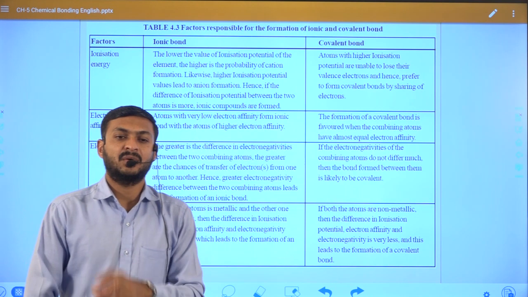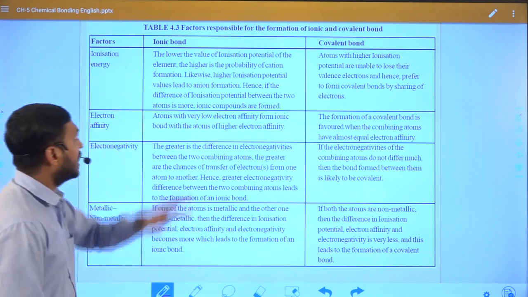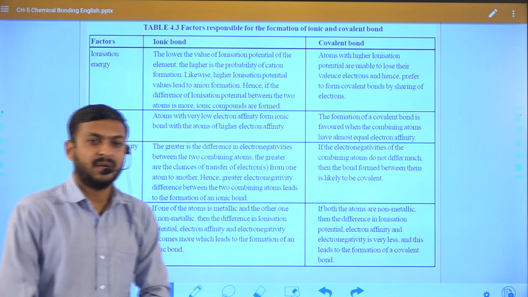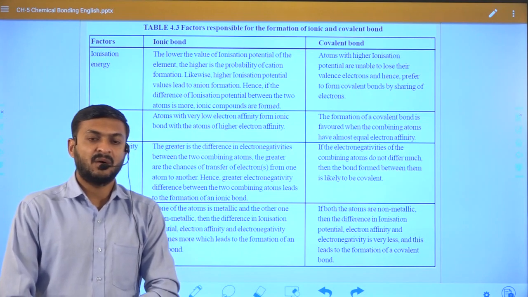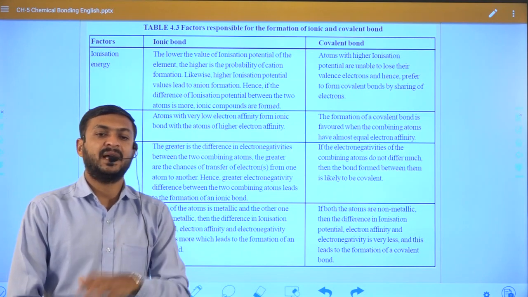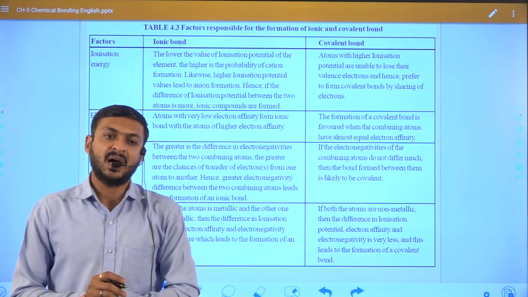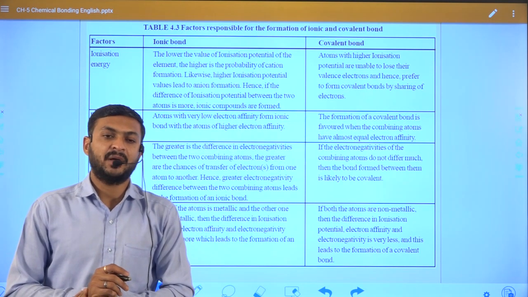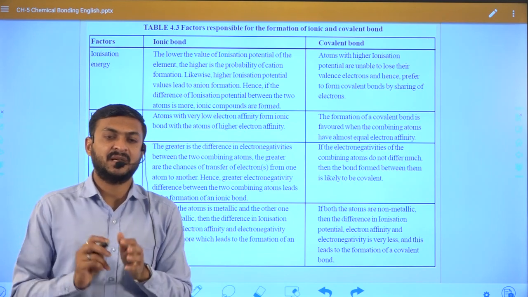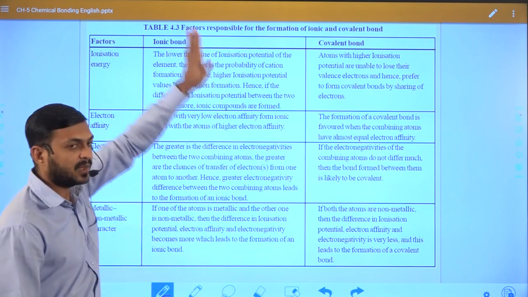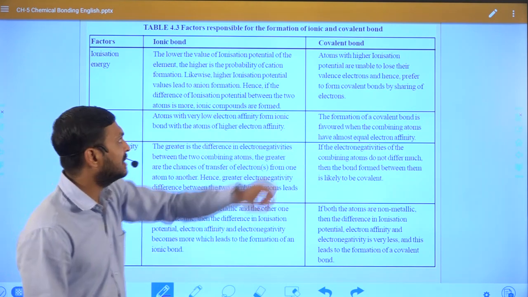So if ionic bond is formed between metal and non-metal, then one element has low and the other element has high ionization energy. So in this case, ionic bond will be formed.